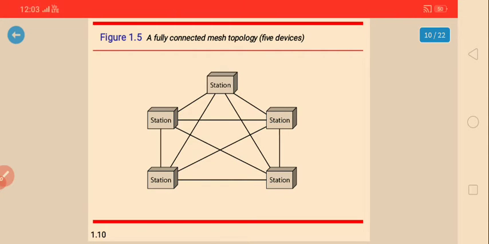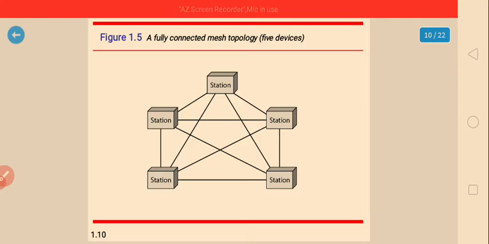So first, the mesh topology. See here, a number of stations are connected to each other.